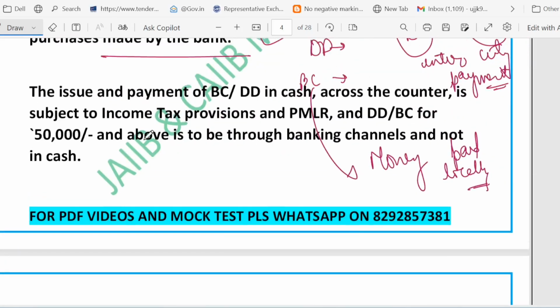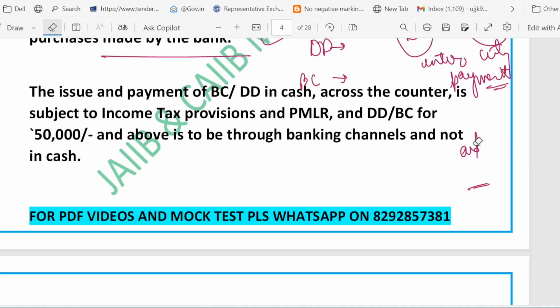Now friends, now that we know what DDs and BCs are, let's understand the rules for issuing and paying them. This will make it very clear how banks handle them safely. First of all, let's talk about the cash limit and the banking channel. In this particular paragraph, we are going to talk about the cash limit. If you want to issue or receive DD or BC in cash, certain limits apply due to income tax rules and anti-money laundering regulation.